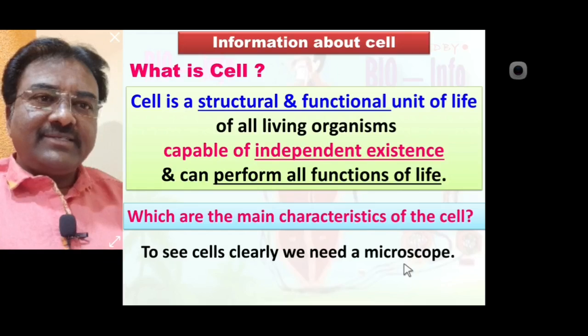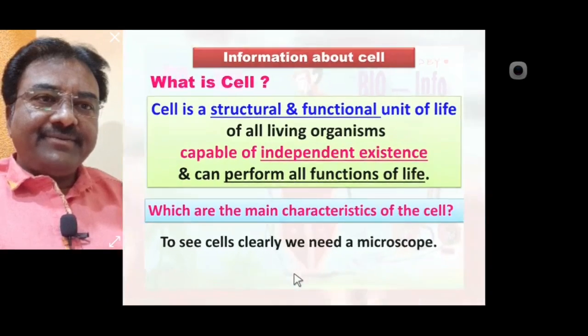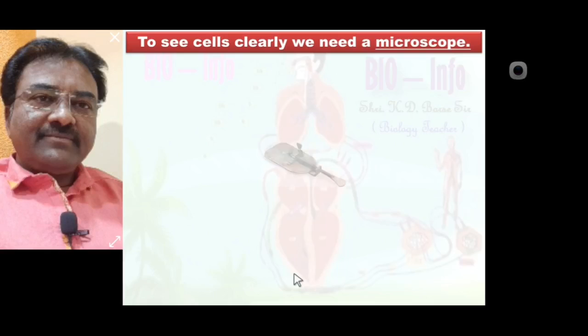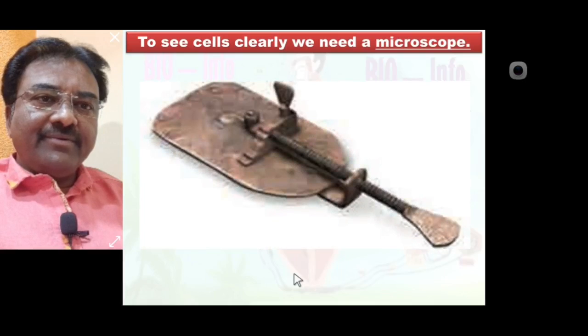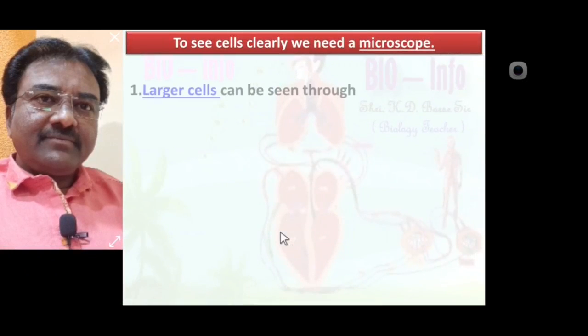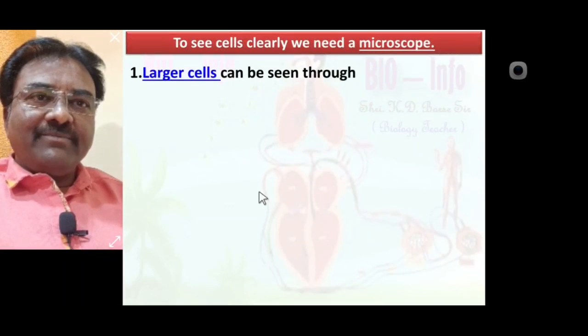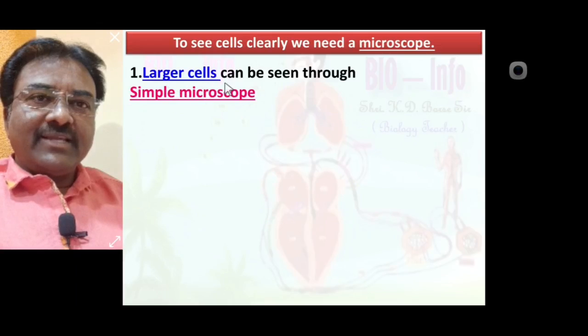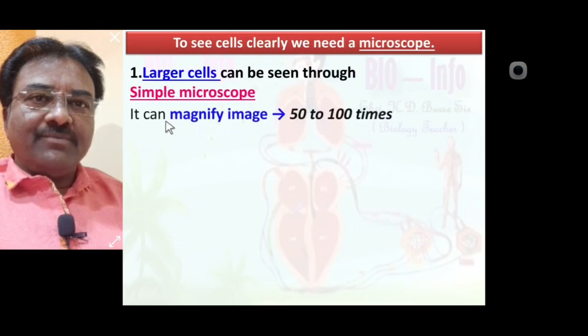So first we will learn some information about the microscope. This is the Leeuwenhoek microscope, a very simple microscope diagram. Largest cells can be seen through a simple microscope.